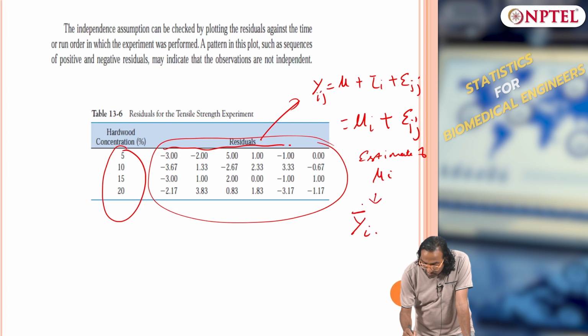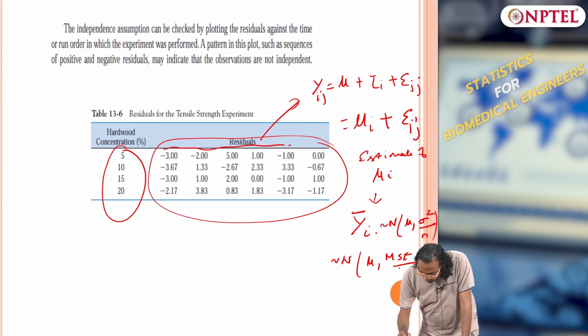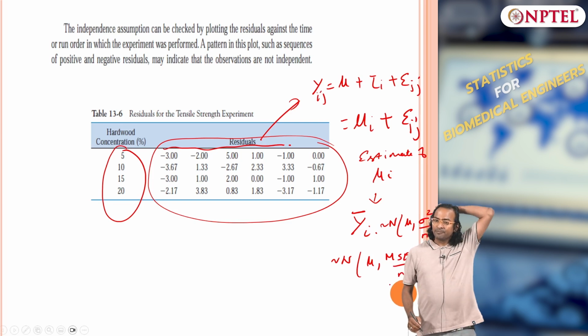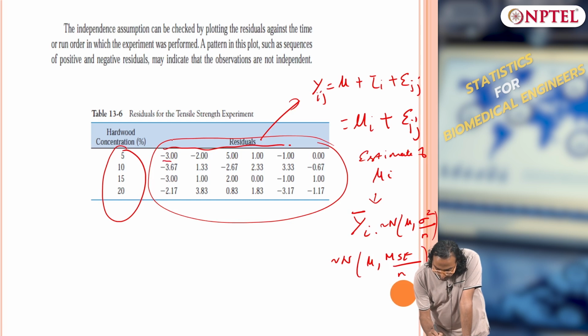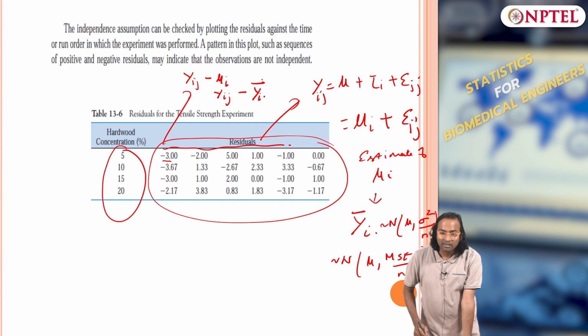Y_i dot bar. And what did we assume? We assume this is normal with mean mu and variance sigma squared over n, which is normal with mean mu and MSE over n, right? Yes or no? This is what we assumed. So now what is this? This should be y_ij minus mu_i, which is nothing but y_ij minus y_i dot bar.